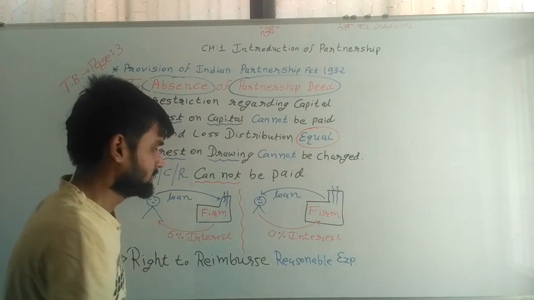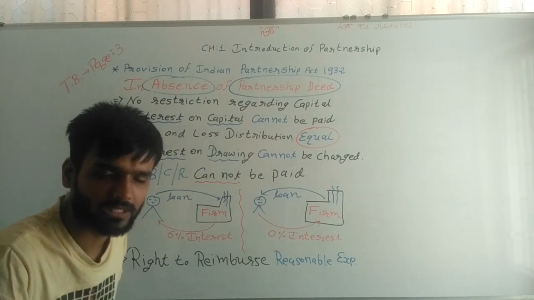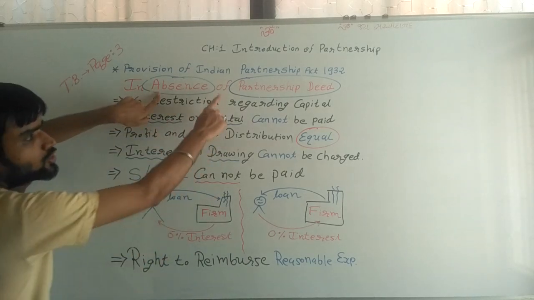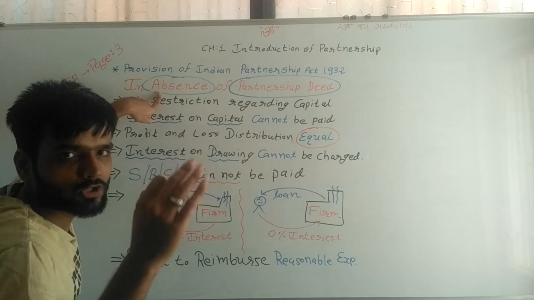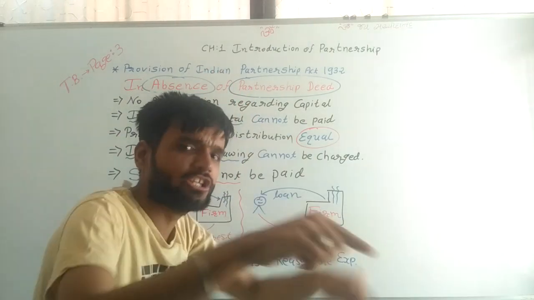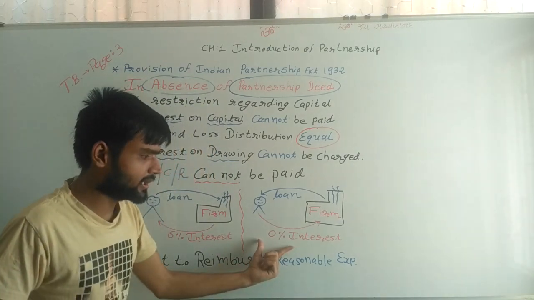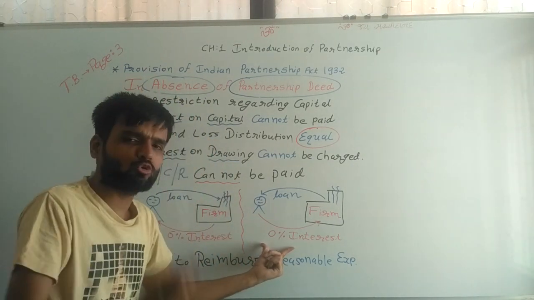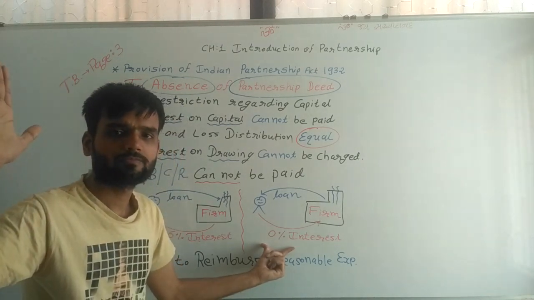Again I repeat, this situation is applicable only and only in the absence of a partnership deed. If the partnership deed decides 5% interest, then the partner has to pay 5%.